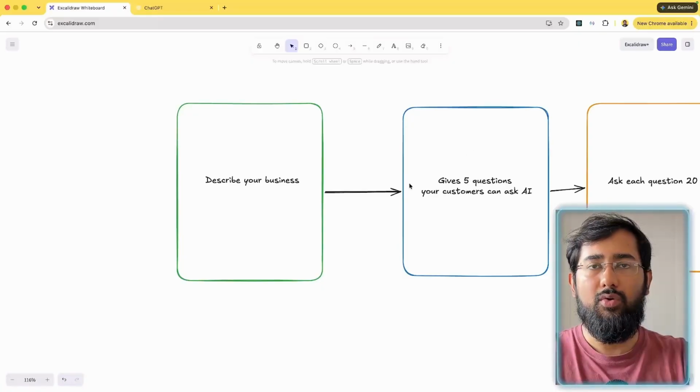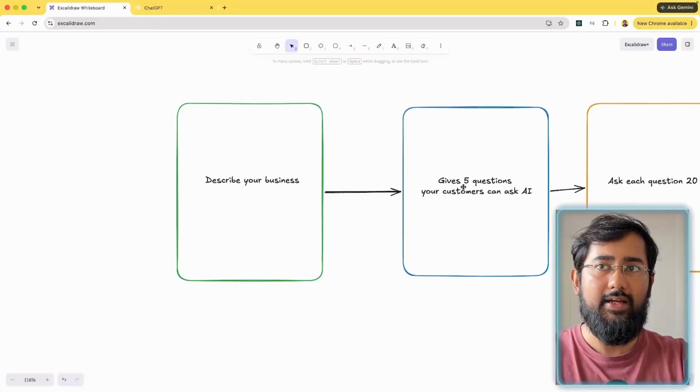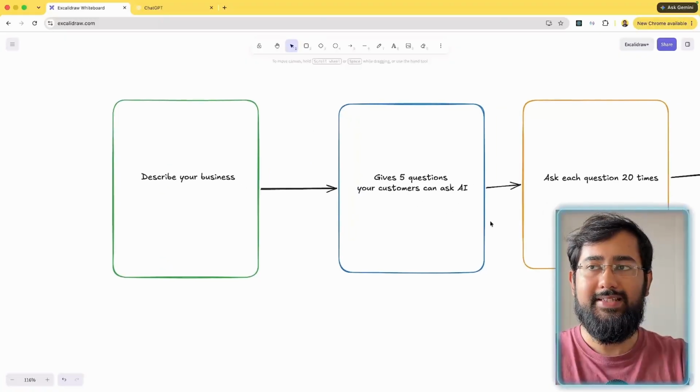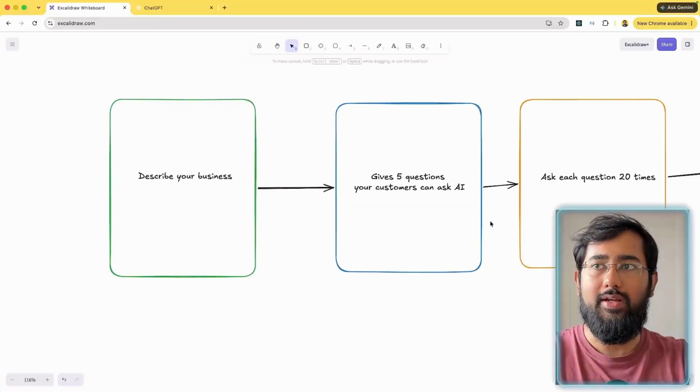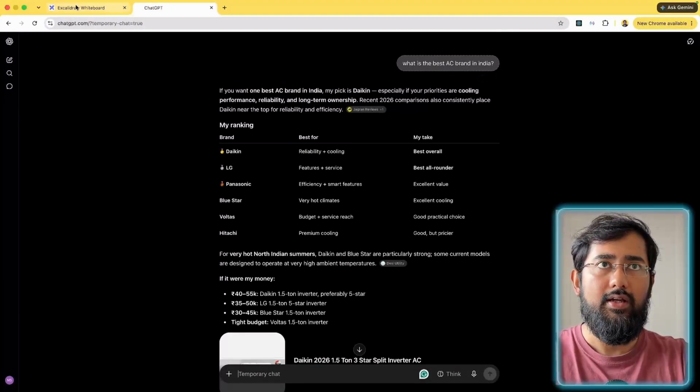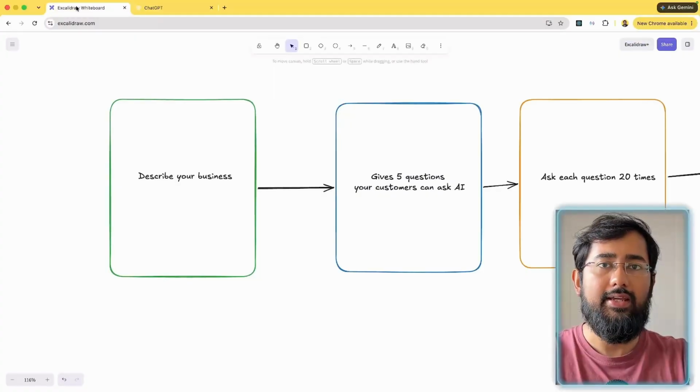Now we'll make the tool configurable so you can easily increase the question count over here. And then when we have a list of 5 questions, the tool will basically ask all of these 5 questions to an AI agent about 20 times. We'll be doing it 20 times because the response from an AI is non-deterministic. So if you just ask this question again, which is the best AC brand in India, at the second iteration, the AI can give you different brand names. So that's why we want to ask these questions 20 times.